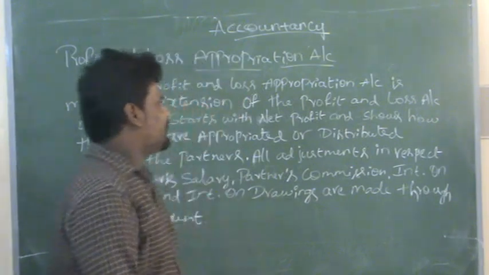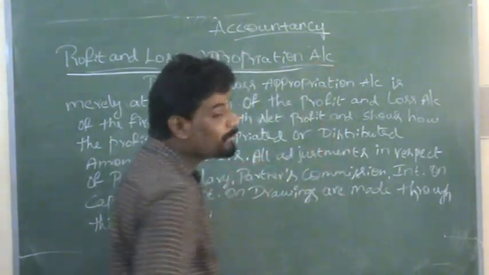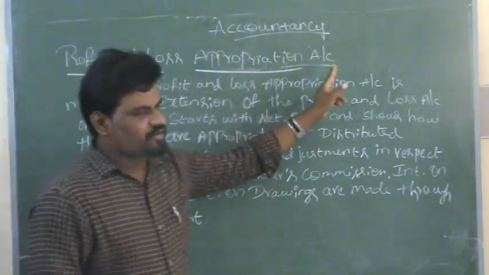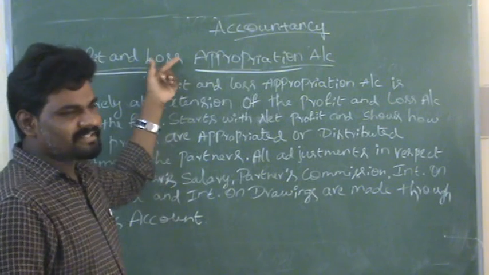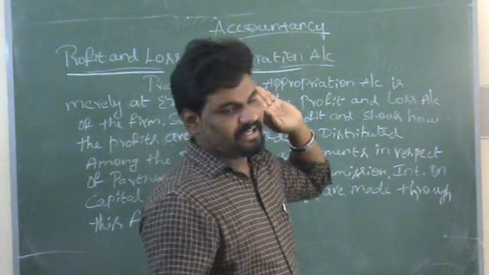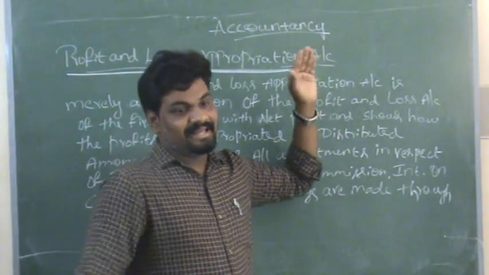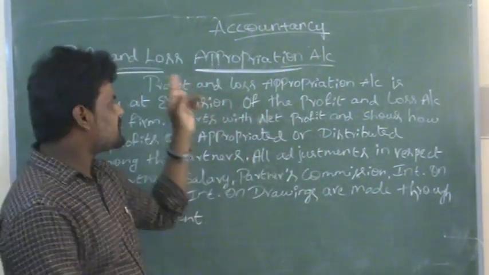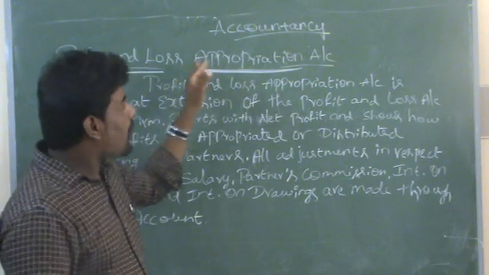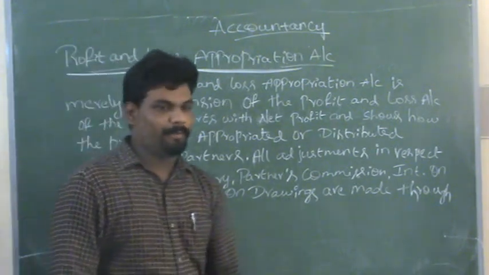So now we can discuss the next concept, that is the profit and loss appropriation account. First of all, profit and loss is a well-known word. We calculate the profit and loss account at the end of the assessment year. Appropriation means nothing but distribution of profits or losses among the partners. Now we can discuss the meaning of the profit and loss appropriation account.